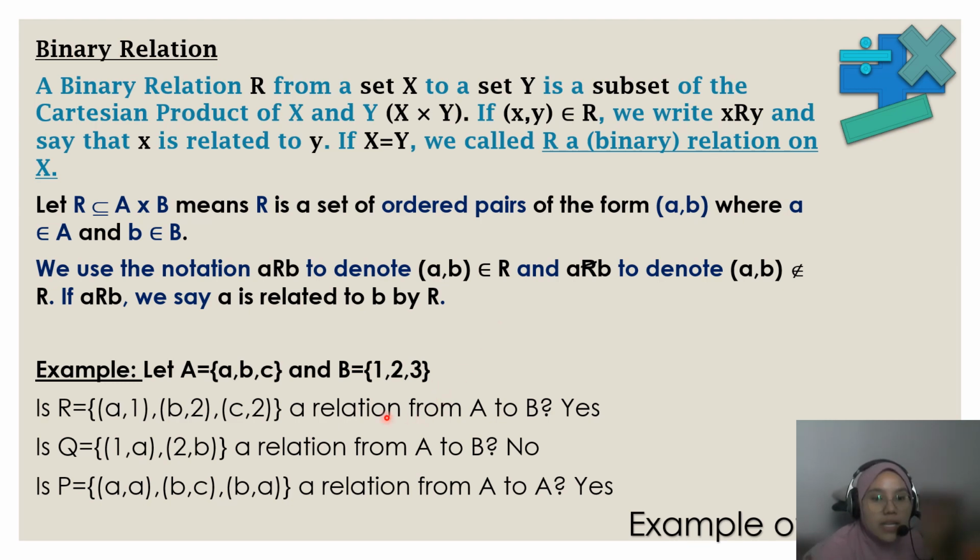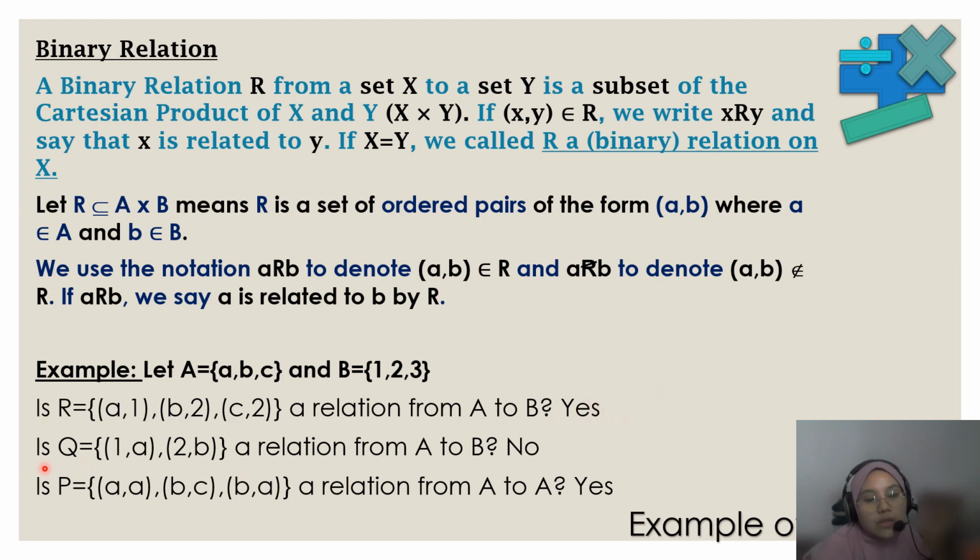Okay, let's see an example. Let A equal {a, b, c} and B equal {1, 2, 3}. The first question is: is R equal to {(a,1), (b,2), (c,2)} a relation from A to B? From A to B, we have (a,1), (a,2), (a,3), (b,1), (b,2), (b,3), (c,1), (c,2), (c,3). So are these elements from the Cartesian product of A and B? Is this a relation from A to B? Yes, the answer is yes.